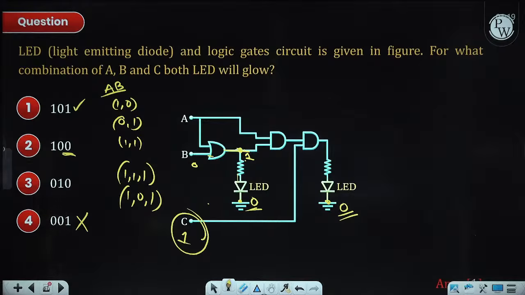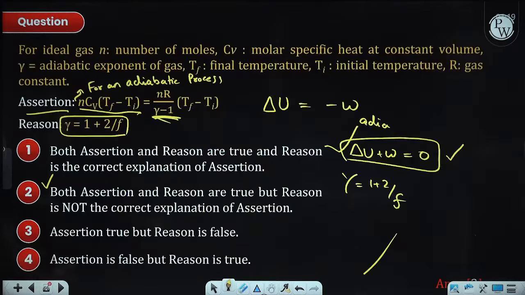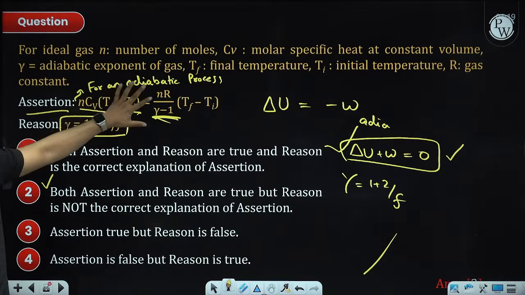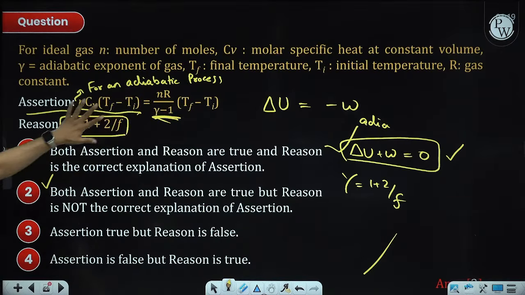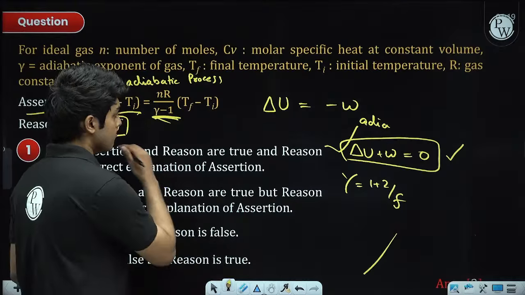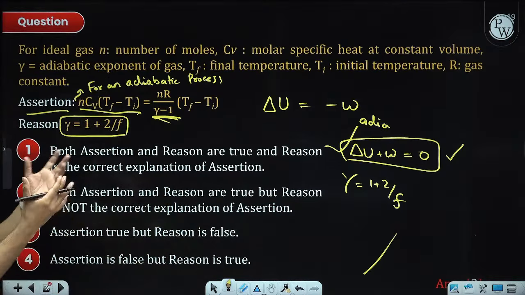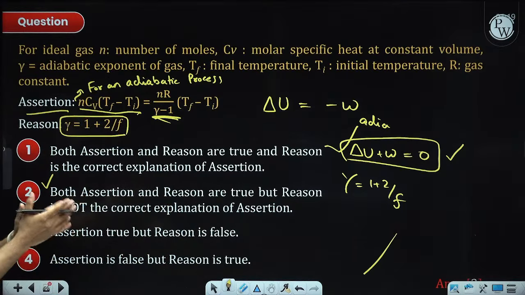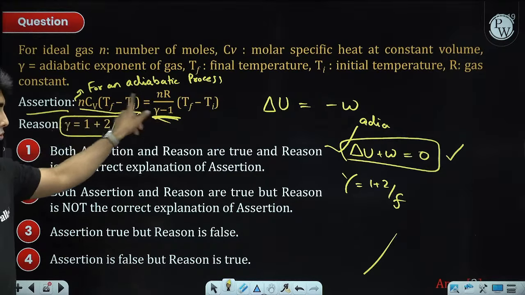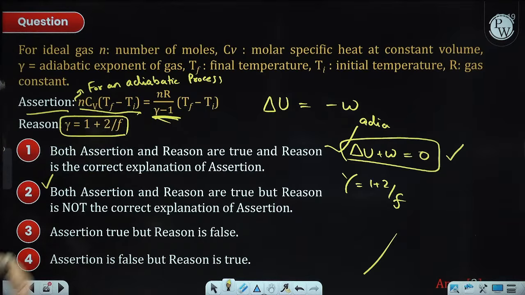If we put gamma equals 1 plus 2 by F in the RHS... The reason is that after applying the first law, and then finding out the work done, that is how we come to this conclusion. This is just them stating another formula.